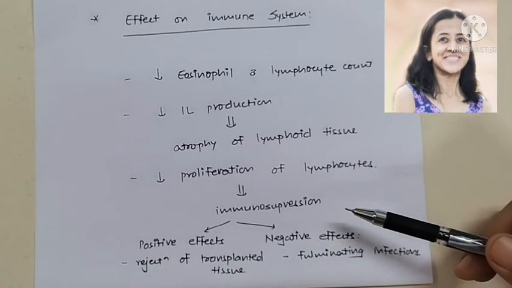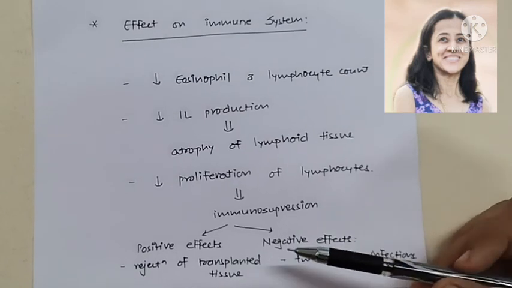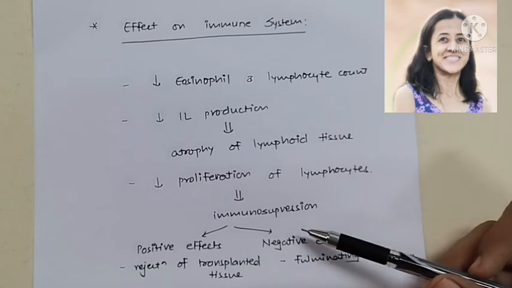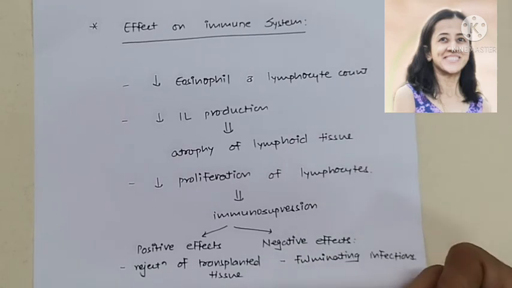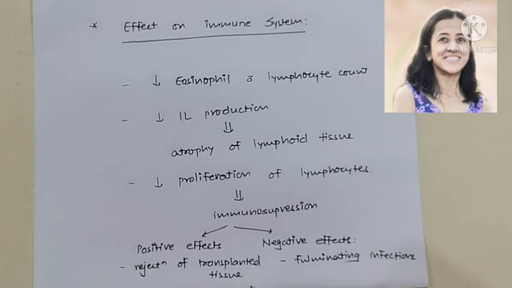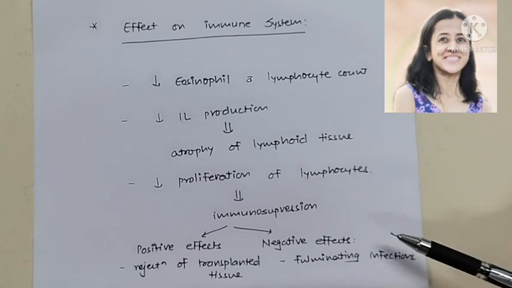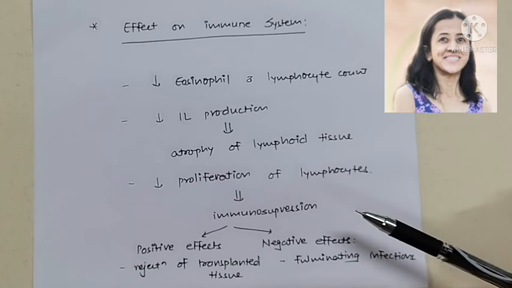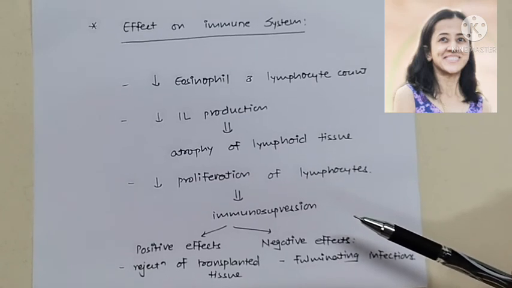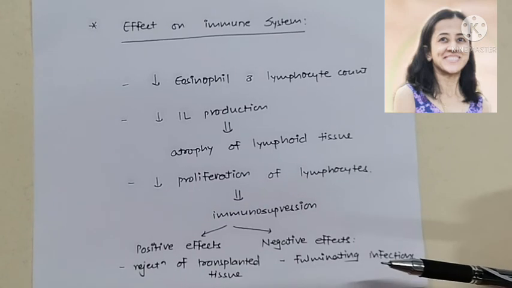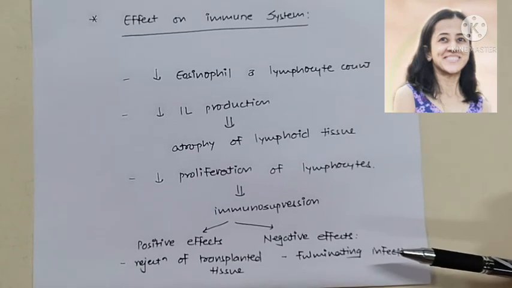And this immunosuppression has positive and negative effects. Positive effect is we can give glucocorticoid for immunosuppression after transplantation of tissue, so that the rejection reaction is reduced, and also it is useful in the treatment of lymphatic leukemia. But negative effects are if they are given in immunocompromised subject, or at the time of infection, there is fulminating infection, and that results in death of the individual.